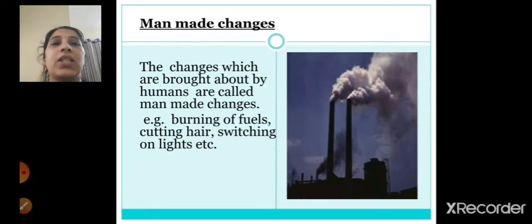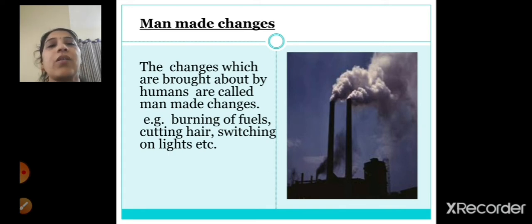Now man-made changes. From the words man-made changes you can identify that these are changes which are made by man. The changes which are brought about by humans are called man-made changes. In the picture you can see a factory from which gases are coming out, that is burning of fuels. Examples of man-made changes are burning of fuels, cutting hair, switching on a light, etc.